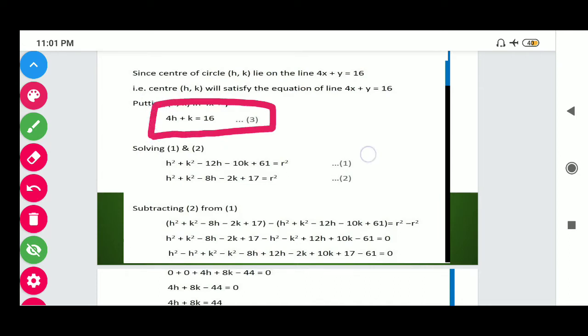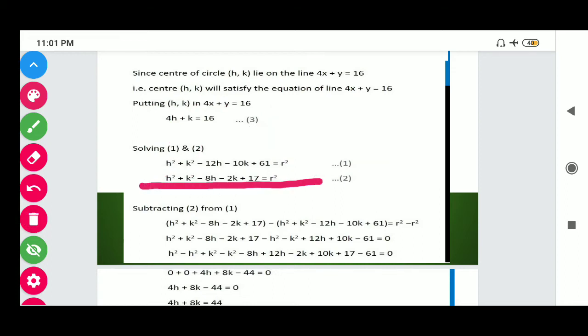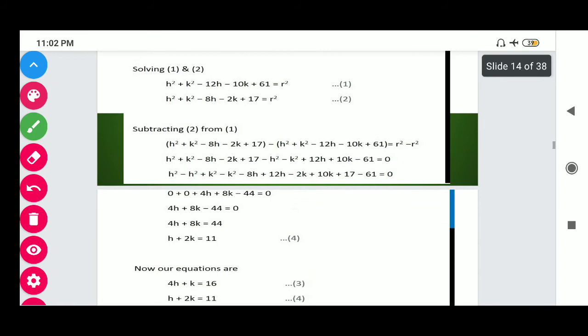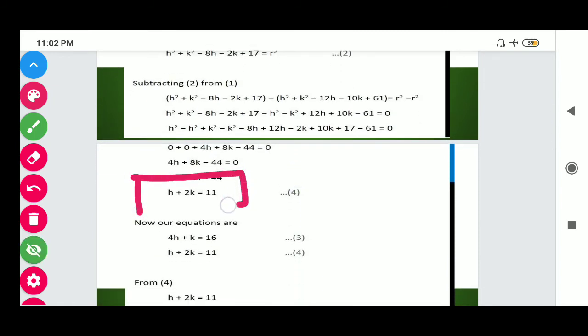Now solving first and second equation, h² and h² will cancel out, in the same way k² and k² will cancel out, r² and r² will cancel out. Okay students, here we are subtracting, using the elimination method. By changing the signs, we get -12h + 8h, which is -4h, and in the same way -10k + 2k, which is -8k, and 61 - 17 gives 44. Now students, in this way we get the equation h + 2k = 11.